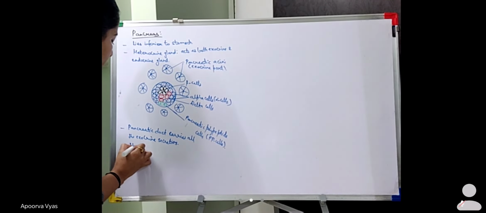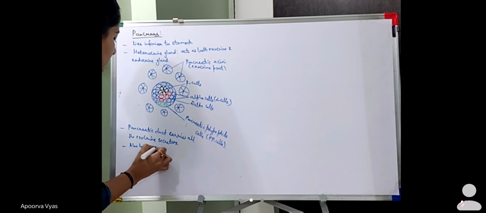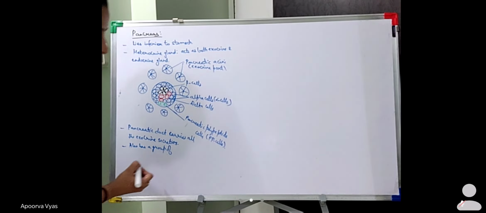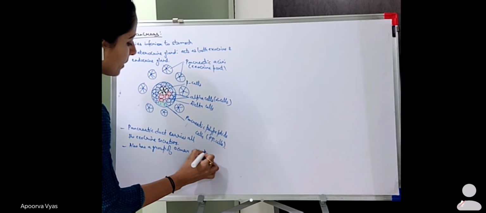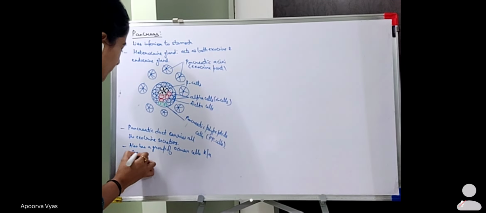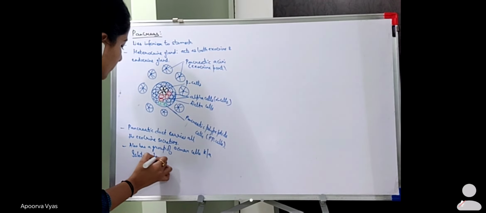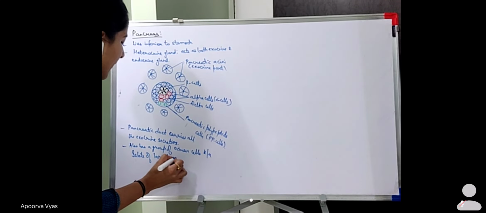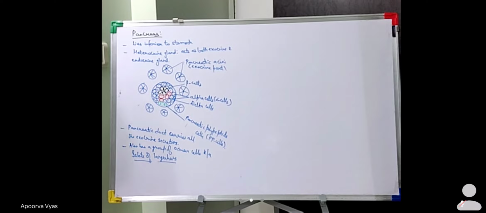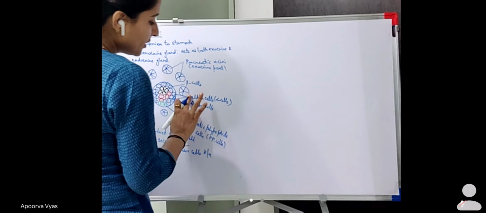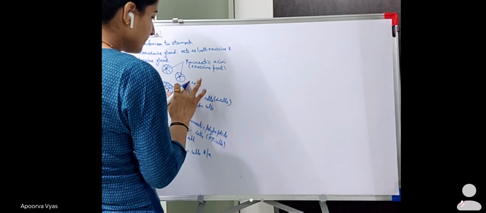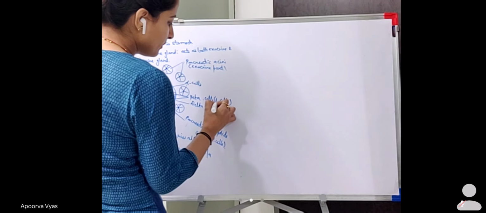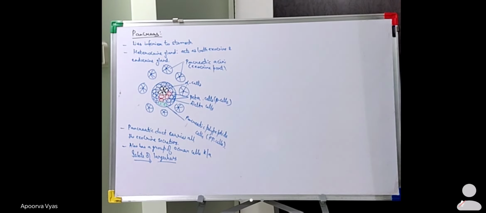islets of Langerhans. These islets of Langerhans constitute the endocrine portion. Okay? So these are the different cells.